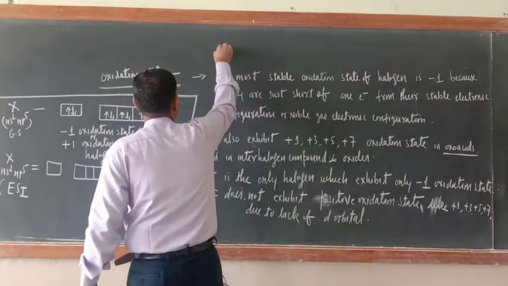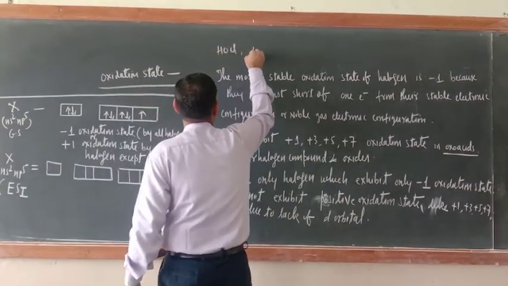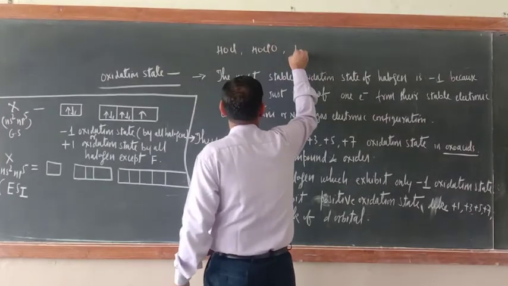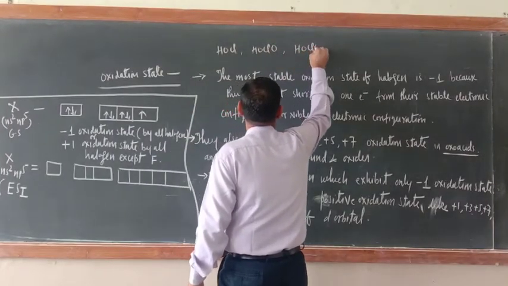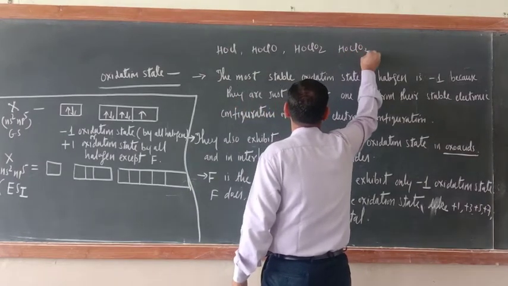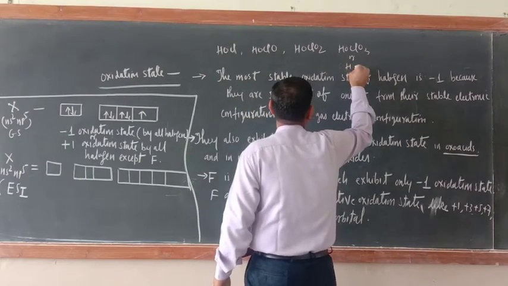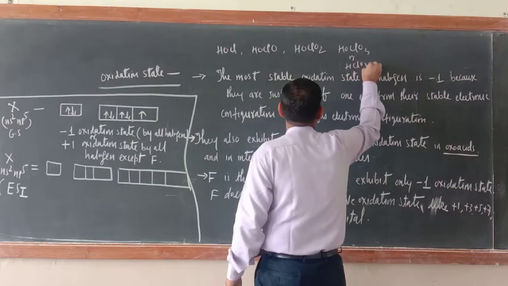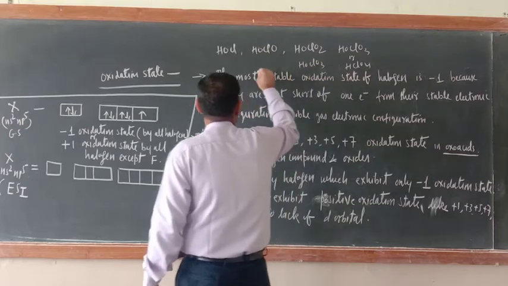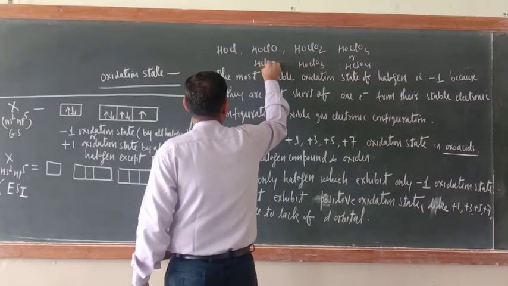These are the oxo acids: HOCl, HOClO, HOClO2, HOClO3. This can be written HClO4. This can be written HClO2.